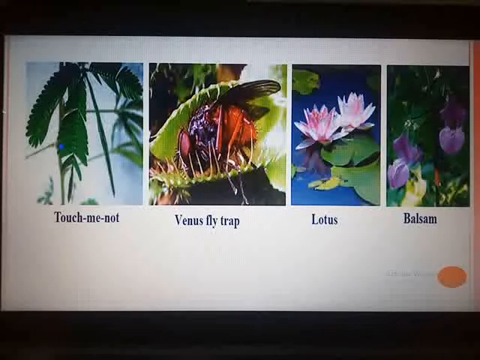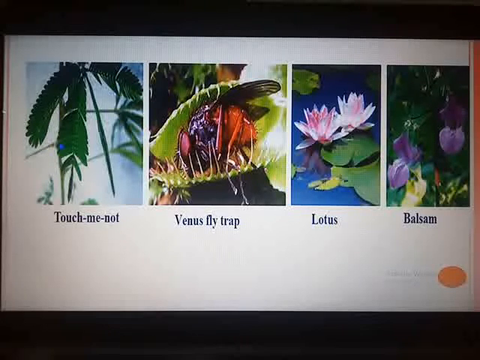Why is it called touch me not? Because once you touch even a single leaf of the plant, you will see the entire leaflet drooping down, closing itself. So if you are touching at this end, the other end where you are not touching also gets closed. What we can infer here is that the information about the touch must have been relayed within the plant from one place to another. And plants use electrochemical impulses for the transfer of information from one place to another.